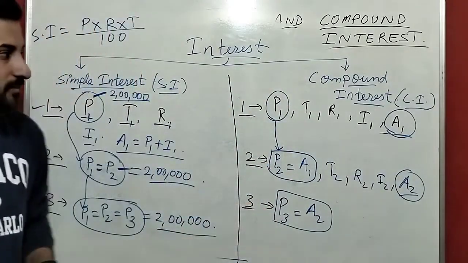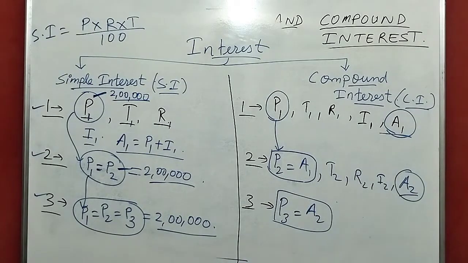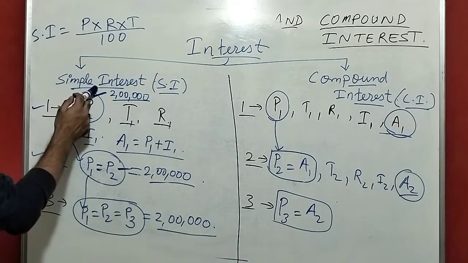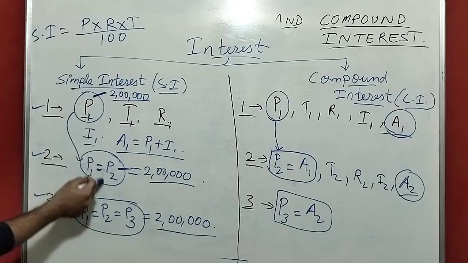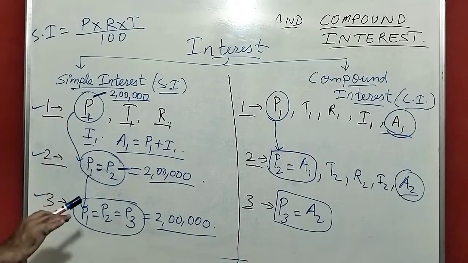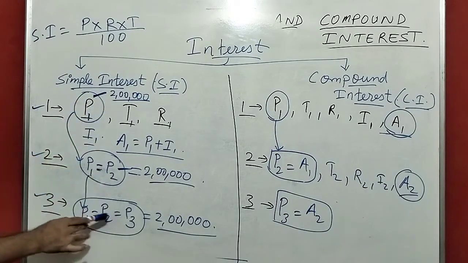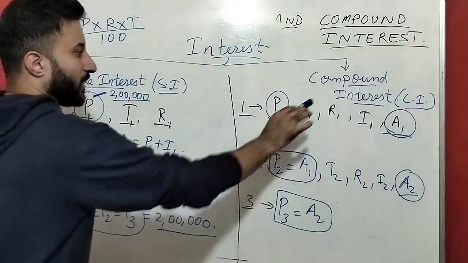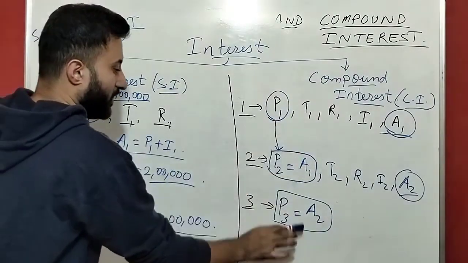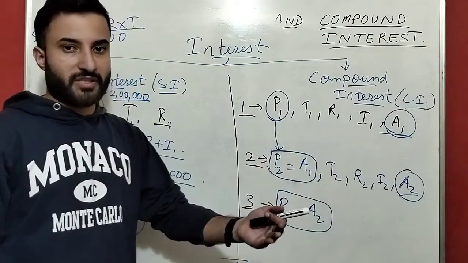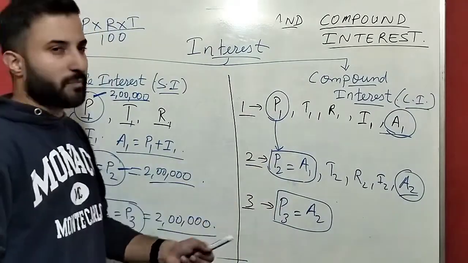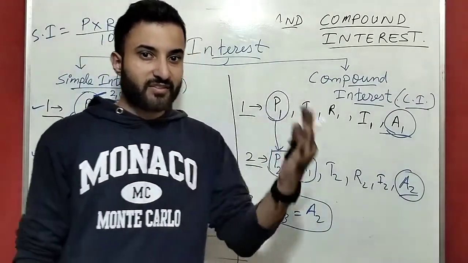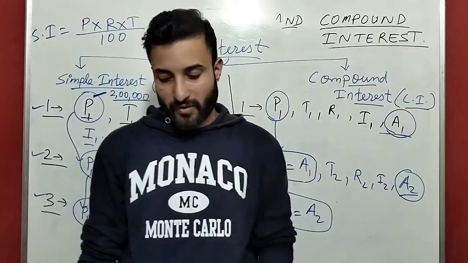I hope everyone understood. So once again I will say, in simple interest, each and every year the principal remains same. But in compound interest, each and every year the principal keeps on changing. So this is the difference between simple interest and compound interest.